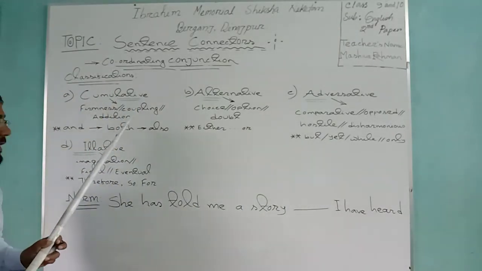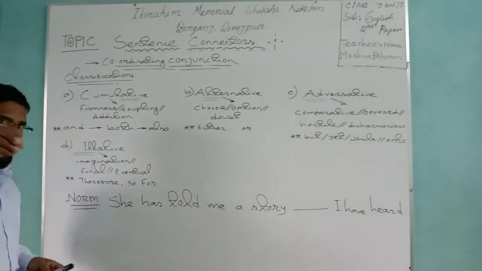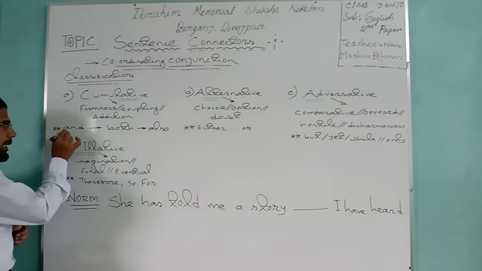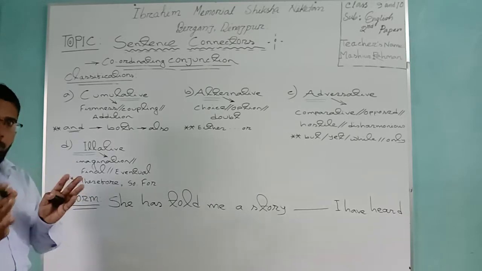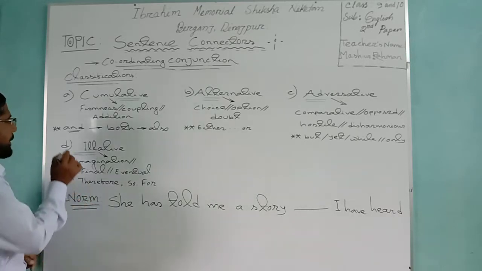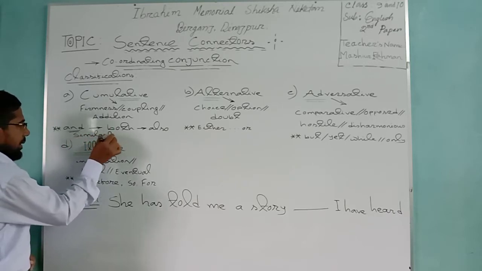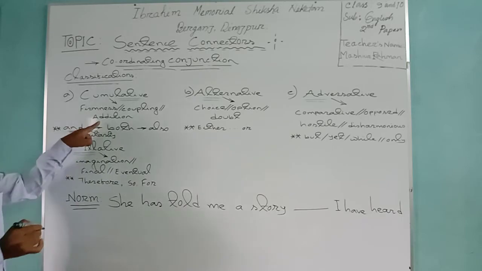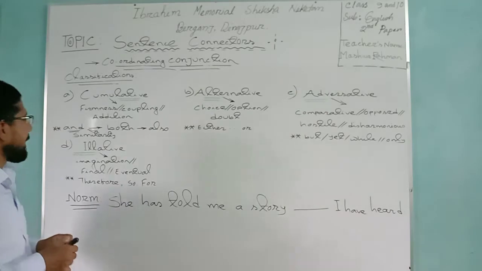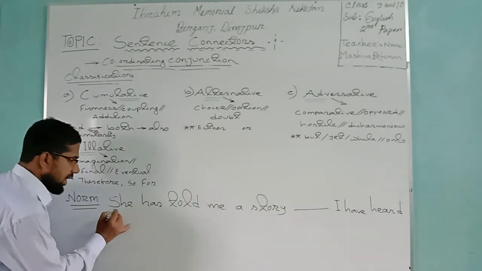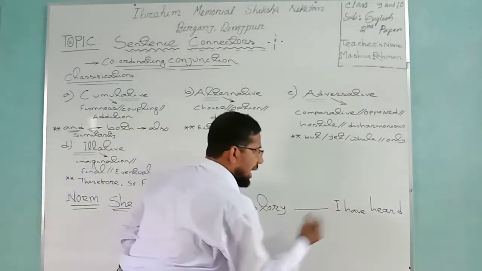The cumulative conjunction says you to use "and". Dear student, you will keep in mind that "and" is always used in the sense of match, similarity. Similarity means addition. The word addition has come from the verb add. Clear? Suppose this third person female has told a story that I have heard.